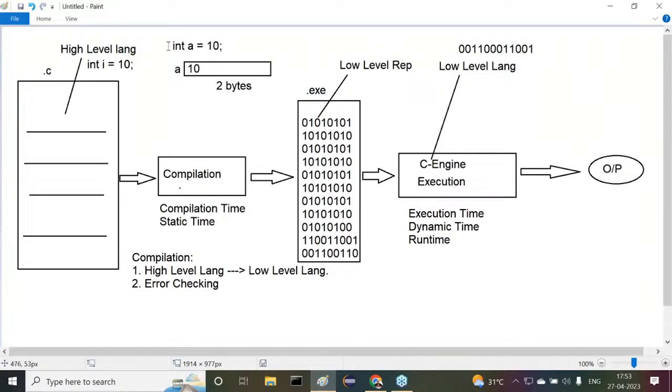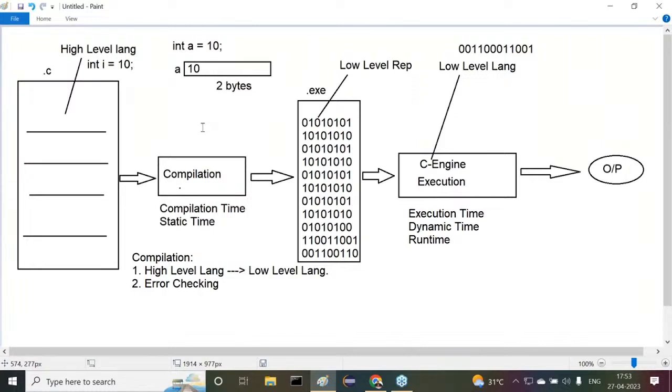That means, on the basis of data type, for integer, 2 bytes of memory will be allocated. So this is primitive data. For this primitive data, memory must be allocated, or not? Please recognize my point. Definitely, memory will be allocated for the primitive data. Clear or not? Okay, now listen carefully. I'm giving the conclusion, try to understand it now.